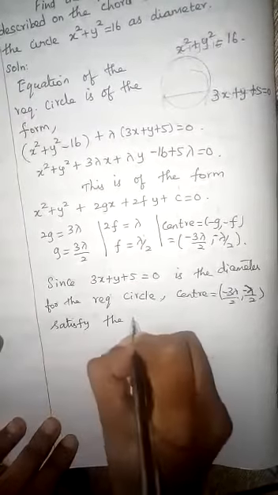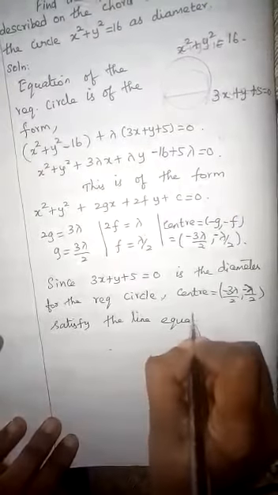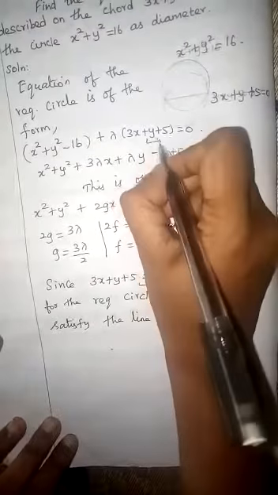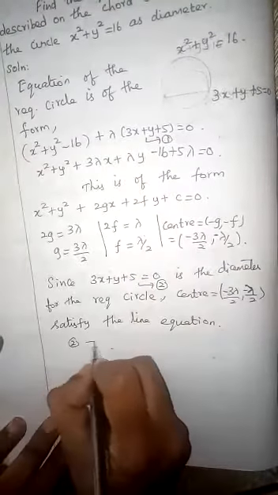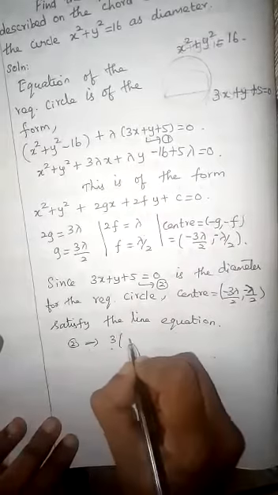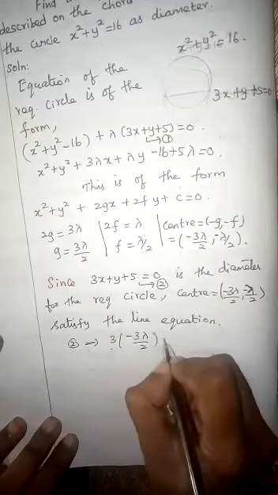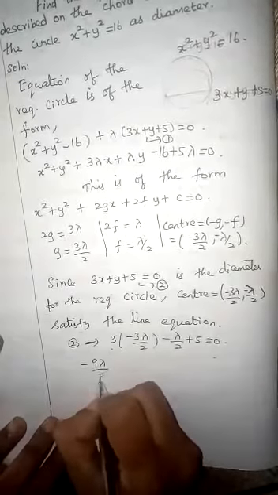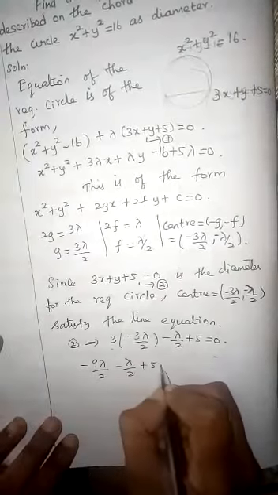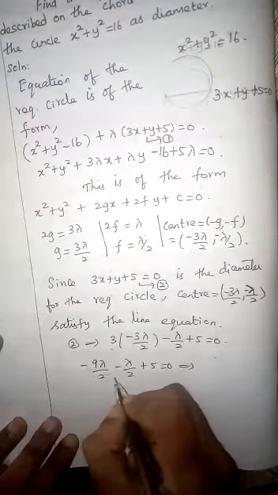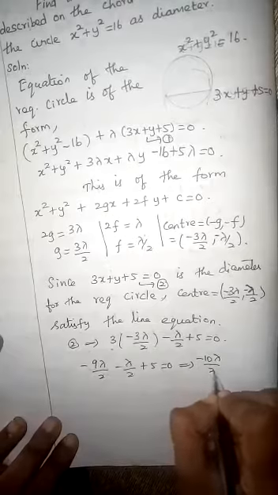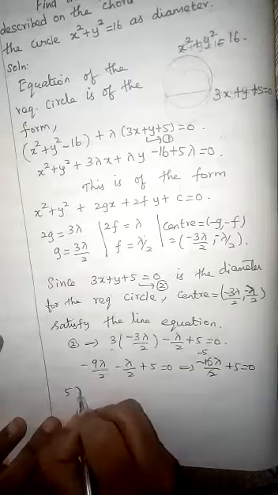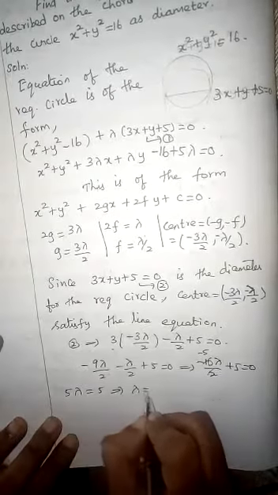So this you can mark as equation 2 and this is equation 1. Equation 2 implies, replace this point here: 3 into x value, minus 3 lambda by 2, plus y value, minus lambda by 2, plus 5 equal to 0. So minus 9 lambda by 2 minus lambda by 2 plus 5 equal to 0, which implies minus 10 lambda by 2 plus 5 equal to 0. You can cancel this, so minus 5 lambda equal to 5, which implies lambda equal to 1.